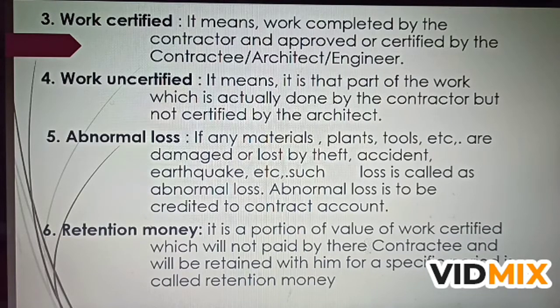If any material, plants, tools, etc. are damaged or lost by theft or by accident, earthquake, etc., such loss is called abnormal loss, and abnormal loss is to be credited to contract account. The contractor or the accountant must be very careful that this abnormal loss should not affect the total cost of contract.